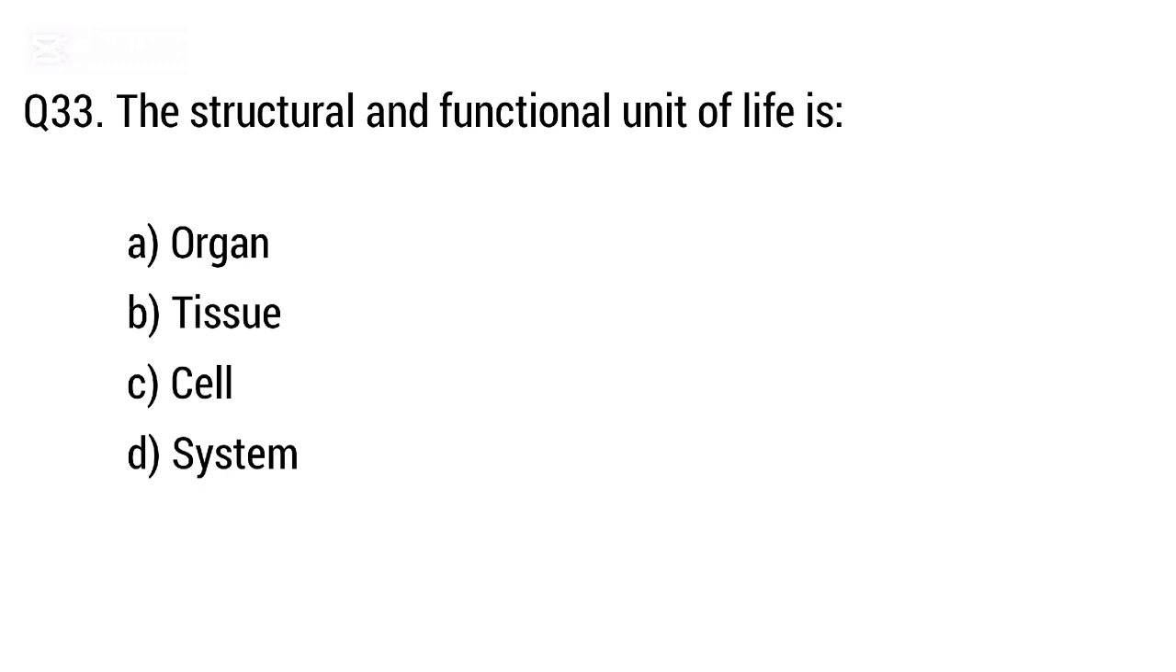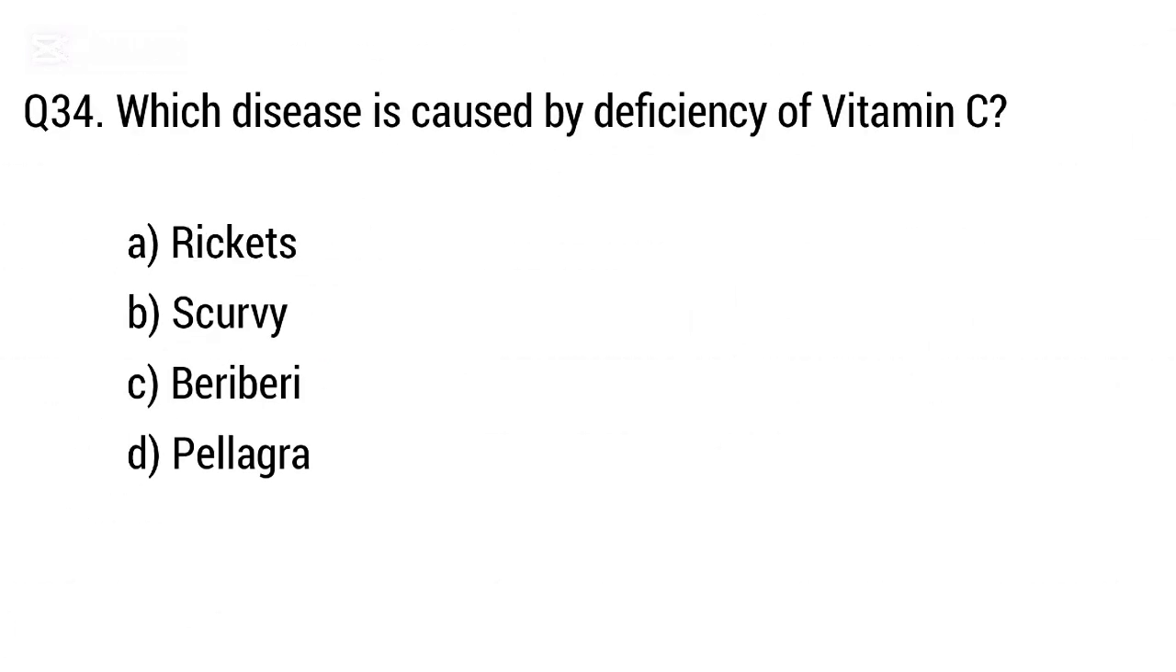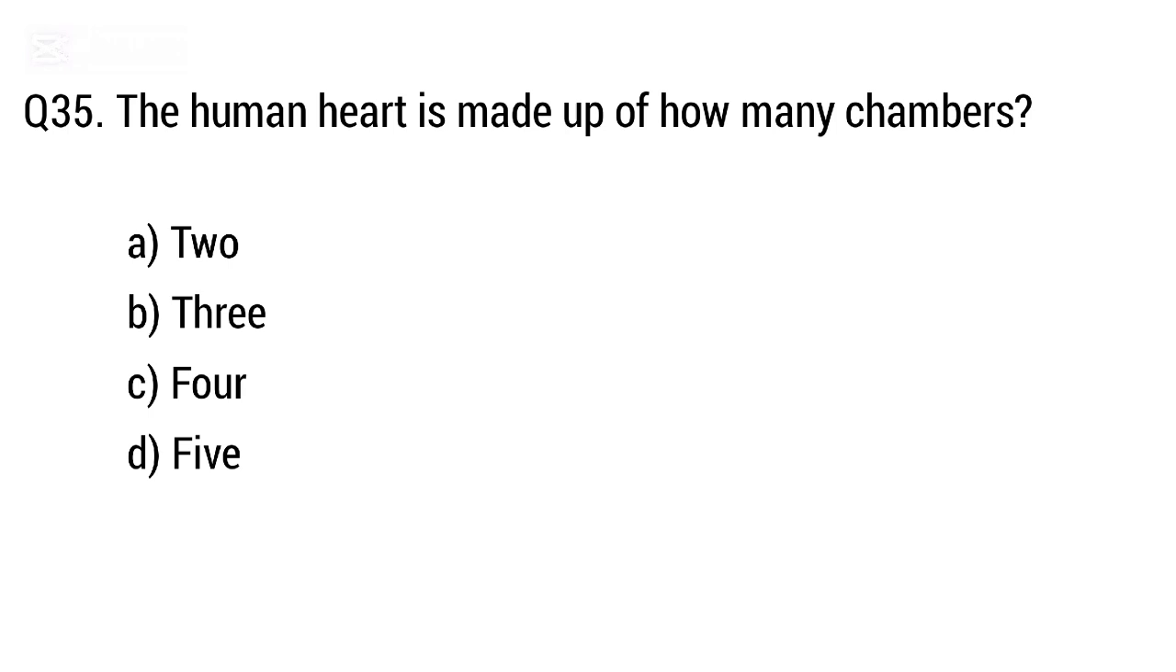Question 33. The structural and functional unit of life is. The right answer is option C, cell. Question 34. Which disease is caused by the deficiency of vitamin C? The right answer is option B, scurvy. Question 35. The human heart is made up of how many chambers? The right answer is option C, 4.